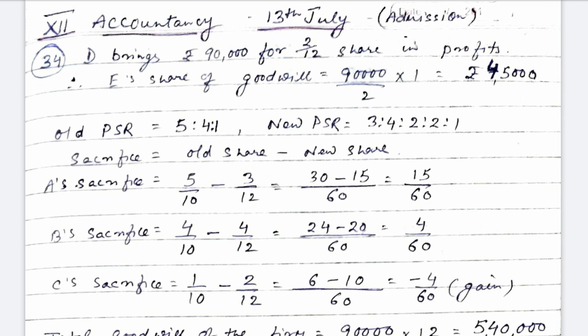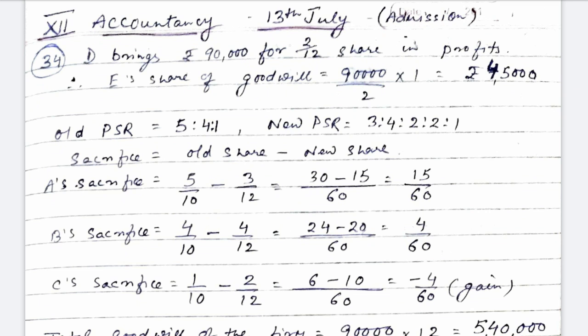Let us see question number 34. A, B and C are in partnership sharing profits in the ratio 5:4:1. Two new partners D and E are admitted and the new profit sharing ratio is 3:4:2:2:1. D is to pay rupees 90,000 for his share of goodwill, but E is unable to bring his share of goodwill. Both the new partners introduced rupees 1,20,000 each as their capital. You are required to pass necessary journal entries.